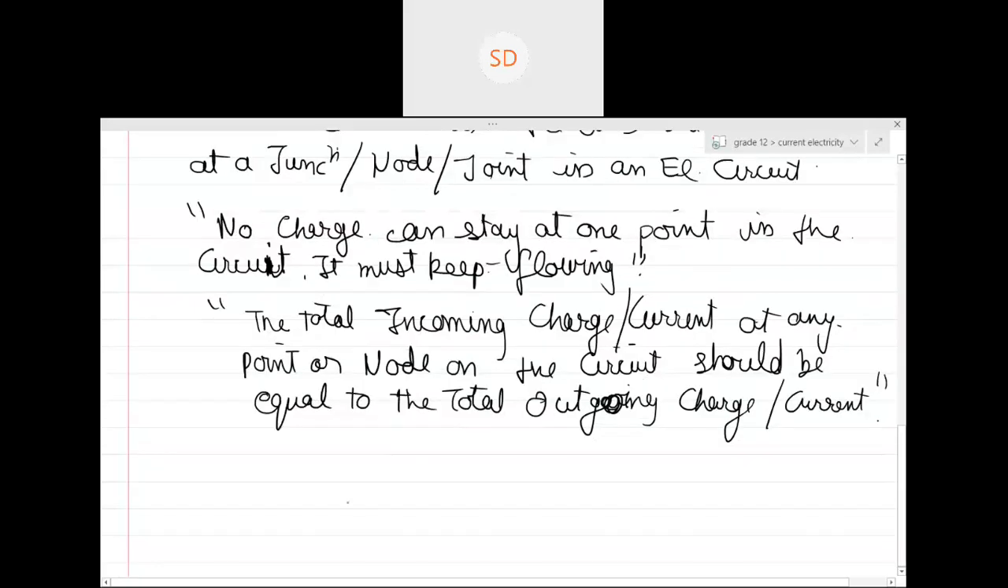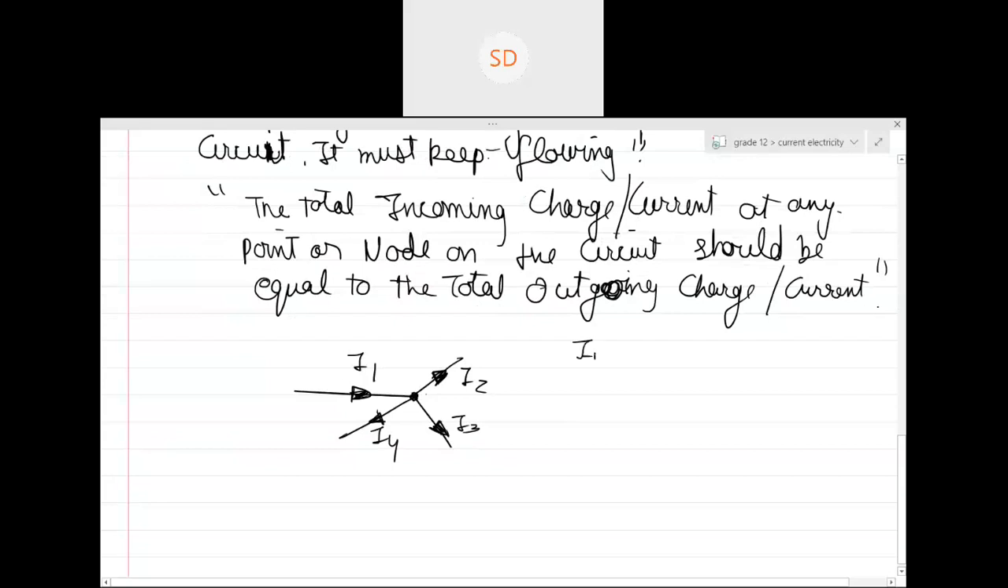Although we'll never use this, we'll use something else. Suppose there are 3 or 4 wires connected like this, and let's say a current I1 is coming in this direction, and I2, I3, and I4 are going out in this direction. Can you see I1 is basically the incoming current, right? And I2, I3, I4 are basically your outgoing currents.